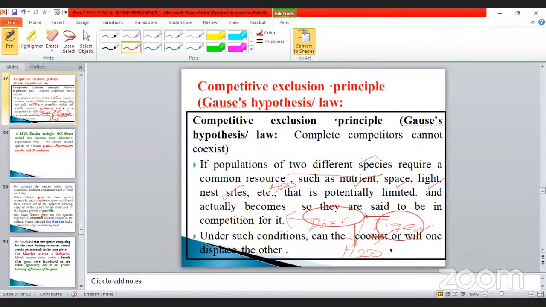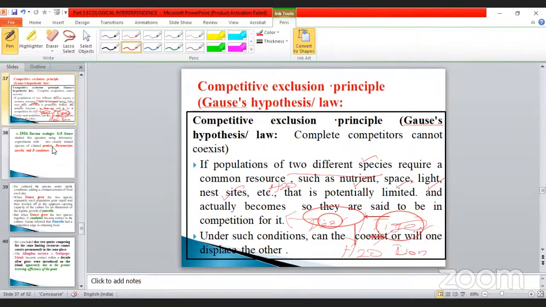Take an example, tiger and lion, similar species. They need the same thing, deer as food, nutrients, so both fight together. What happened? Once the lion is getting food, the tiger may move on to the next places due to these competitions.